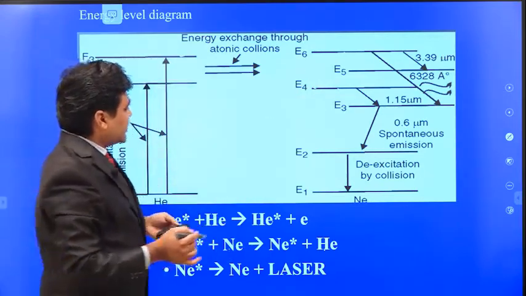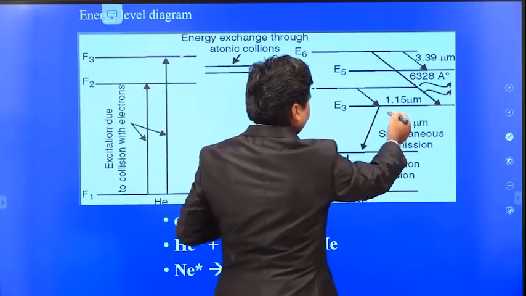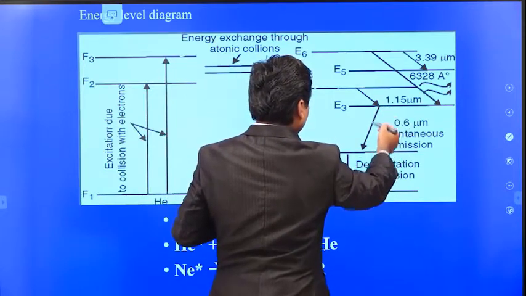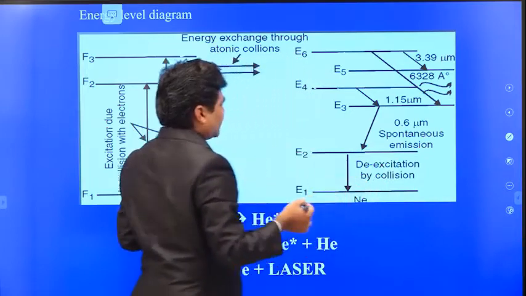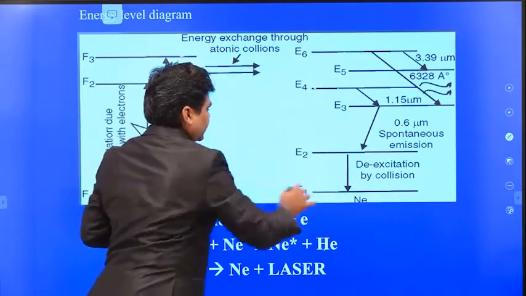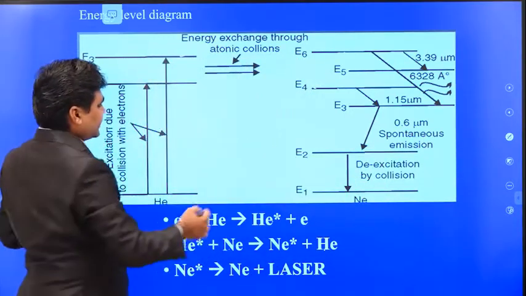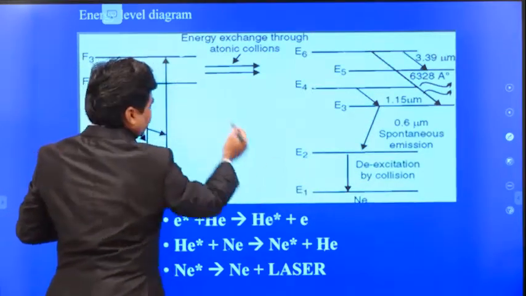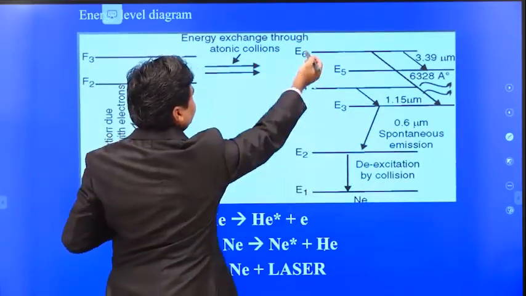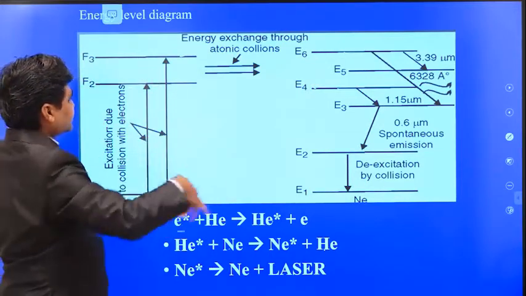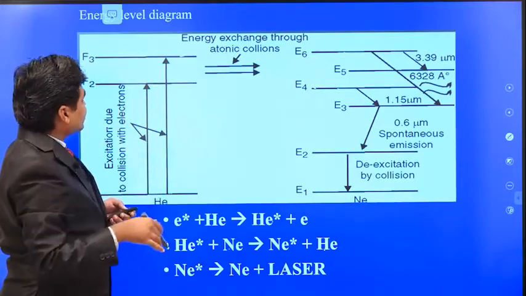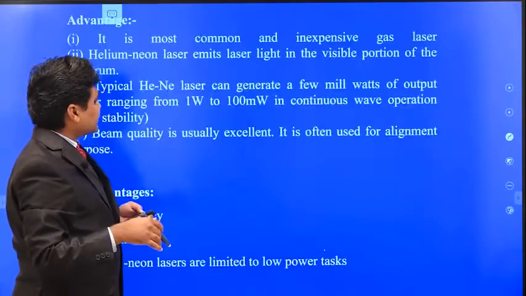When they come to the E3 level, they come to the ground state by spontaneous emission, by colliding with the walls. Again, when they come to the ground state, the helium atoms again collide with the neon atoms and send the electrons to the excited state. In this way the process is continuous and repeatable, and the helium neon laser is a continuous laser.